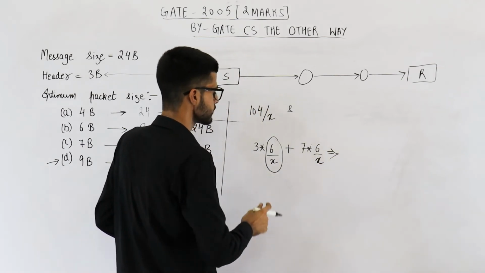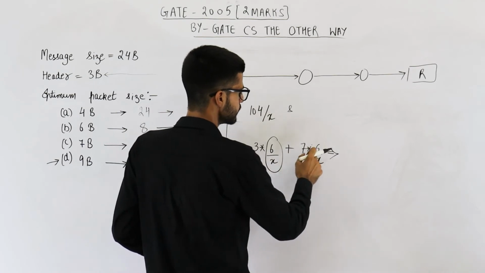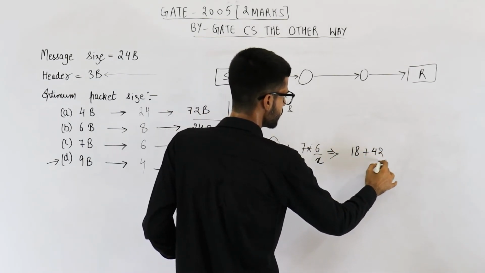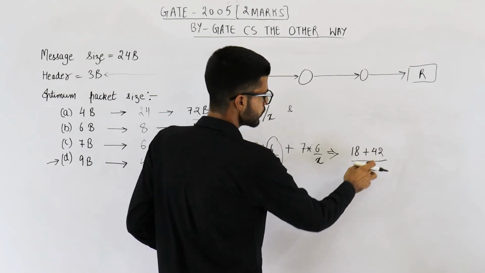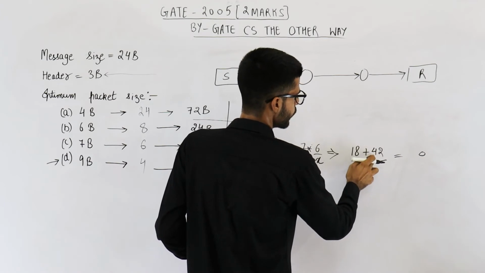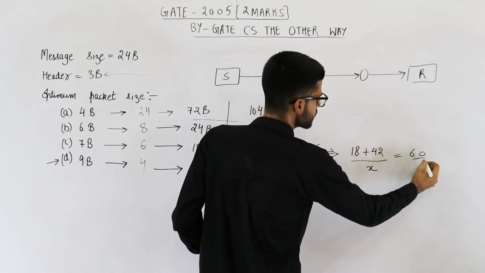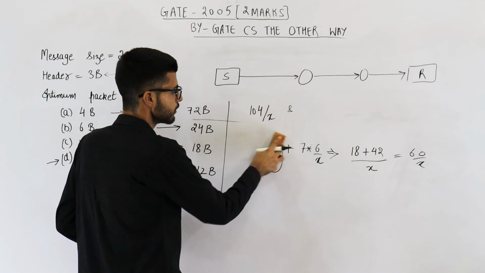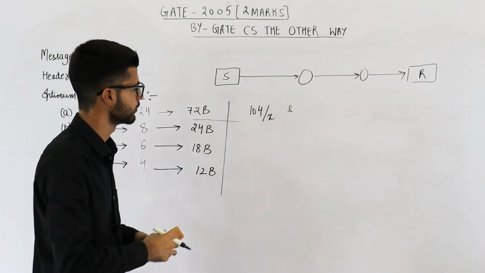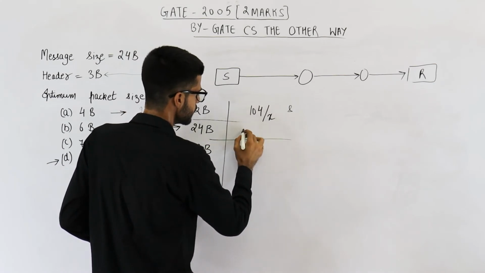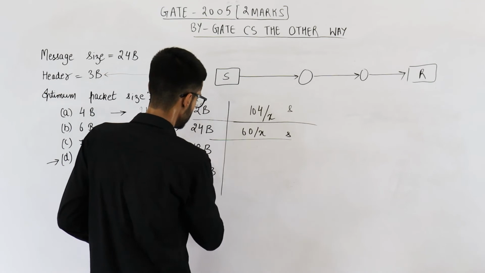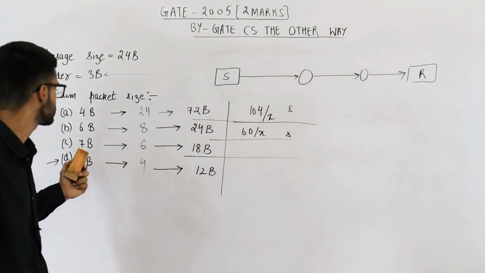So how much is this? 6 3s are 18 plus 7 6s are 42 divided by x. So 8 plus 2 is 10, that means 0. 4, 5, 6. So this is 60 divided by x. Okay. So you can see option B requires less time. Option B only requires 60 divided by x seconds. Okay. Now let us talk about option C.